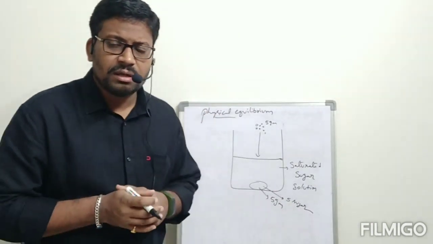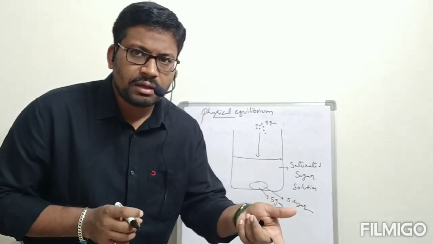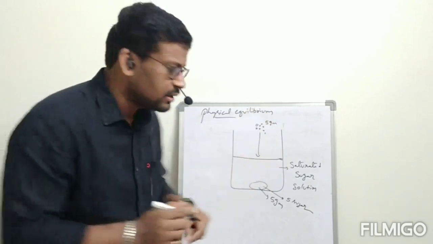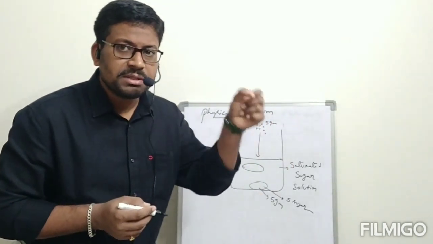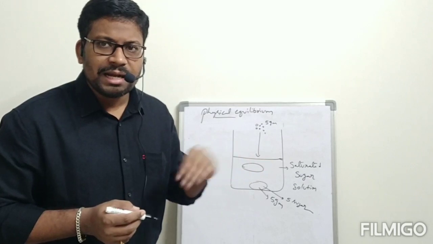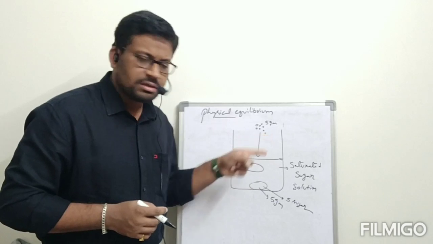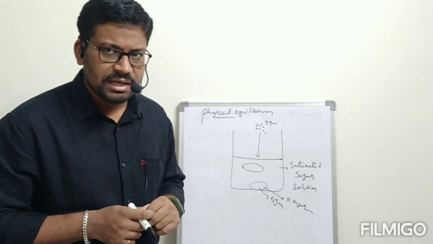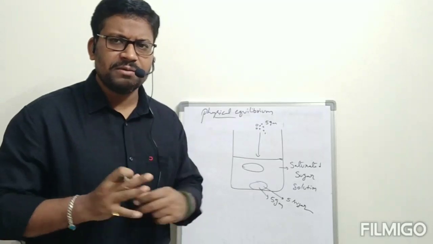In that 5 grams of sugar, 5 grams of sugar molecules are getting dissolved into solution. At the same time, from the dissolved state, some molecules are present. Those molecules of sugar which are present in the dissolved state are getting undissolved. Once again, after addition of this 5 grams of sugar to this saturated solution, what is happening there actually? The process is explained in a way that even after some time, that 5 grams will remain the same.